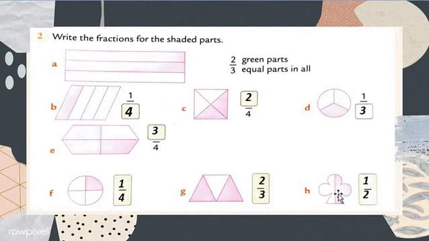Now, my dear students, we move on to question number H. Let's check question number H. How many parts does this tree have? Tree means the shape of the tree. 2 parts, 1 and 2, equal parts. So we mention in the denominator 2, the whole parts. And how many parts are shaded? 1. So 1 half. How do we call this fraction? 1 half, 1 by 2, 1 upon 2. I hope you all understood, my dear students.